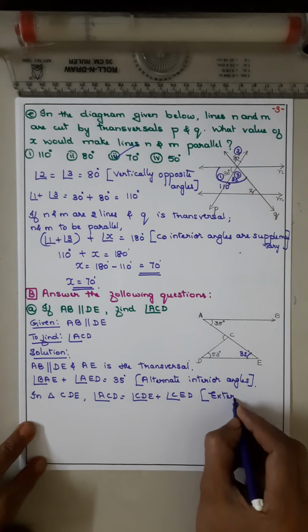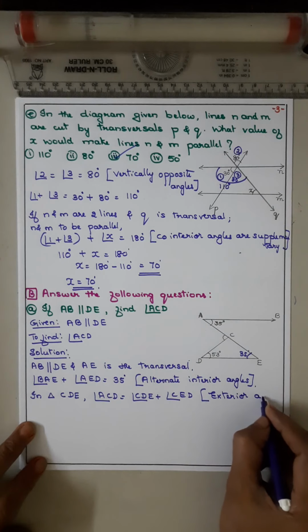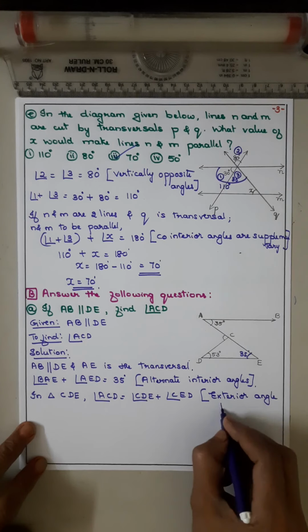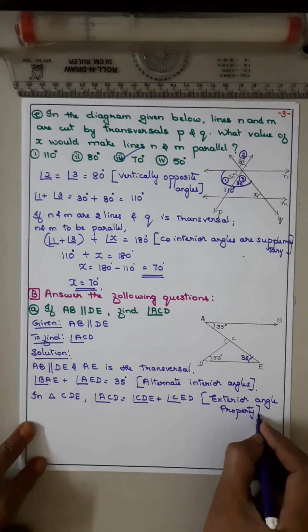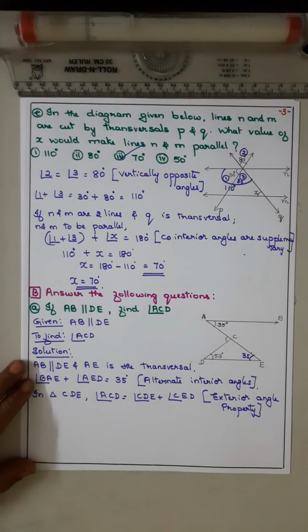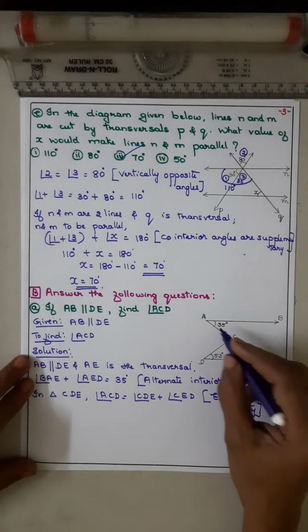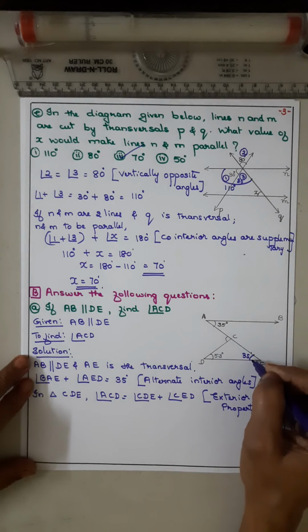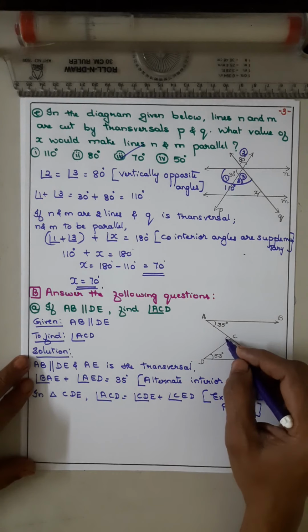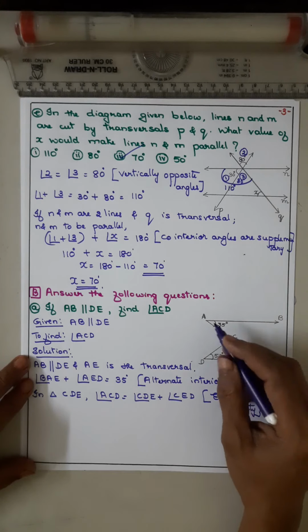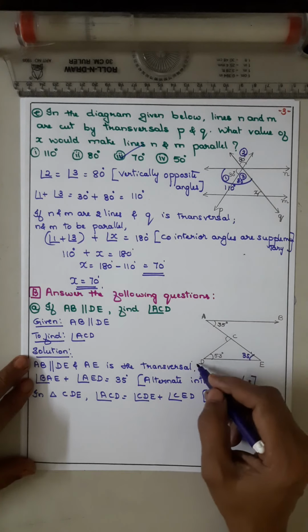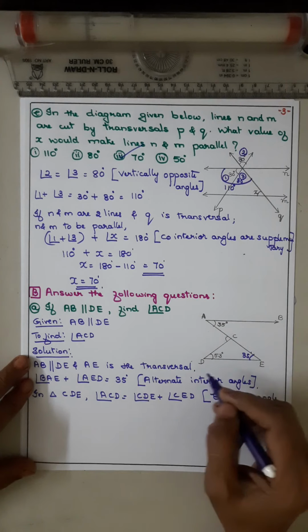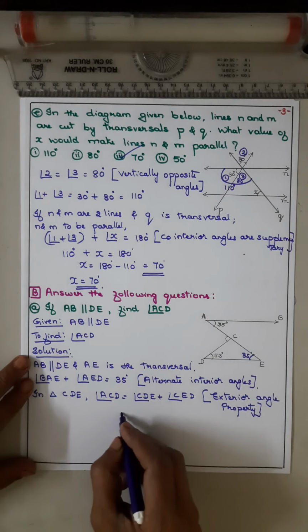Exterior angle property. You remember last year's topic on triangles, the exterior angle property. So these two are the interior angles and this is the exterior angle. So ACD is equal to angle CDE plus CED.